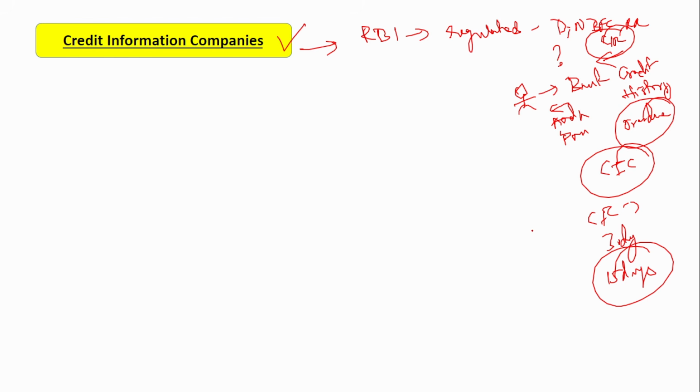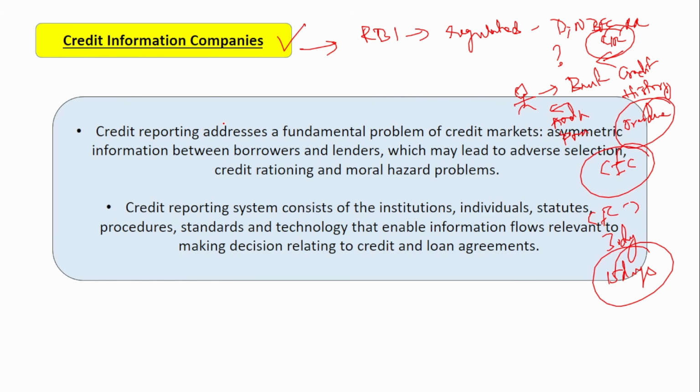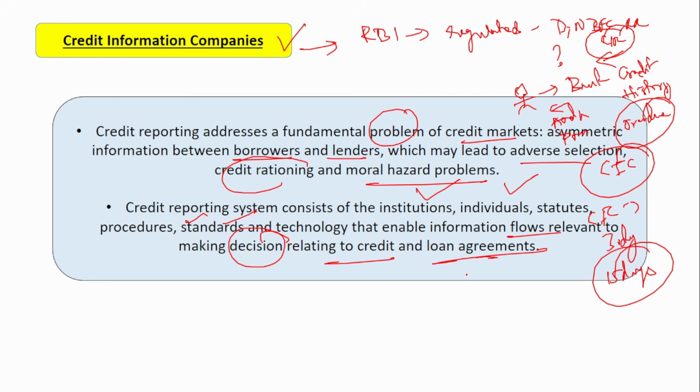Credit reporting addresses a fundamental problem of credit markets, asymmetric information between borrowers and lenders, which may lead to adverse selection, credit rationing, and moral hazard problems. The credit reporting system consists of institutions, individuals, procedures, standards and technology that enable the information flow relevant to decisions relating to credit and loan agreements. This plays a very vital role in deciding whether the bank has to provide a loan to the borrower or not. Currently, there are 4 credit information companies in India.